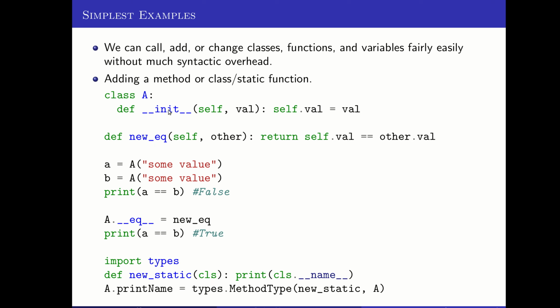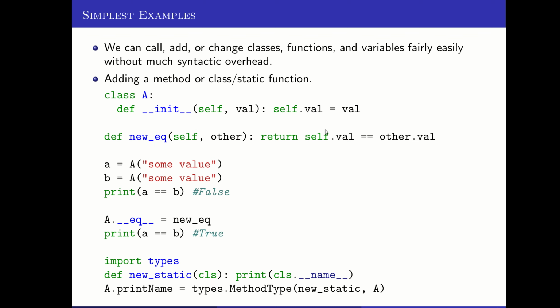But what I can do is I can write a standalone function. You see this one here that's called new EQ. It takes a self and an other, two arguments, pretty similar to an instance kind of function, a function that would take an instance of the class and do some stuff with it.